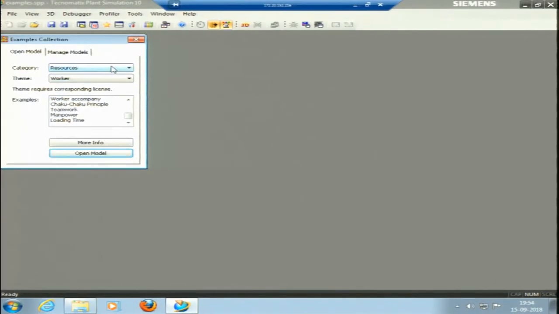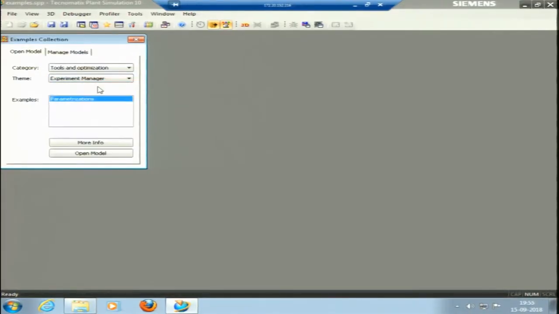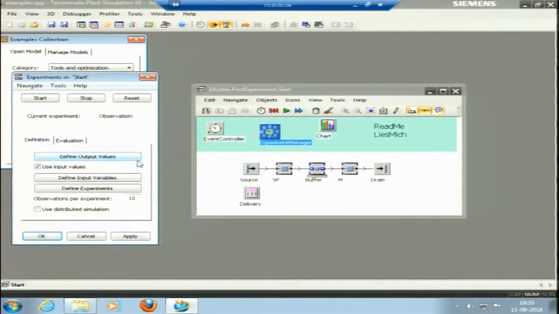Then let me come to the major simulation thing, that is the experiment manager. Tools and optimization, experiment manager. This is one of the models where we have an experiment manager. This experiment manager can show the simulation. If I run this model, or let me open this experiment manager first.